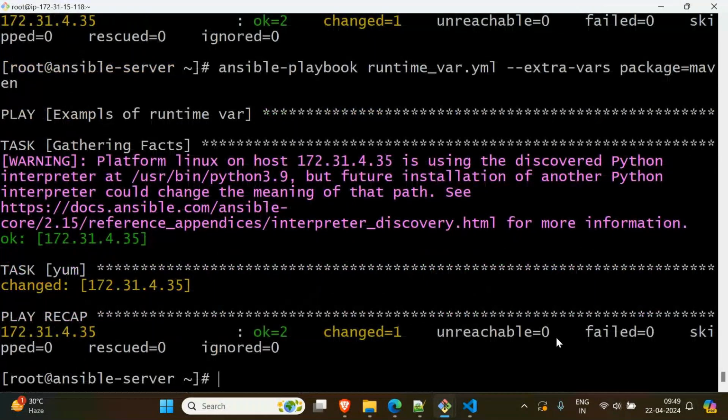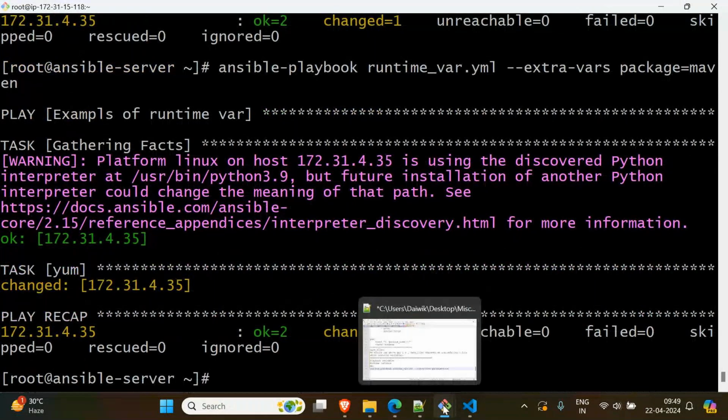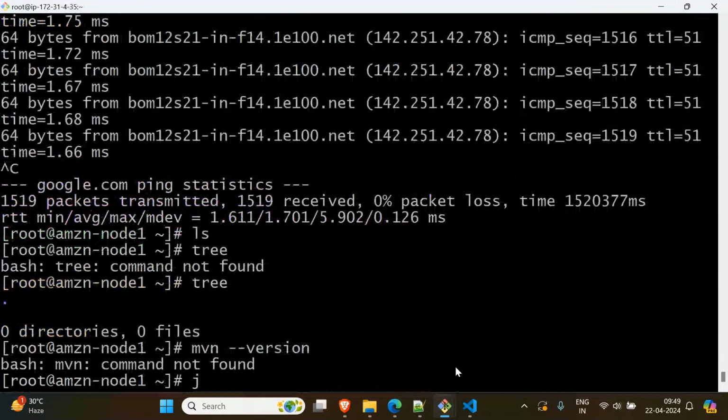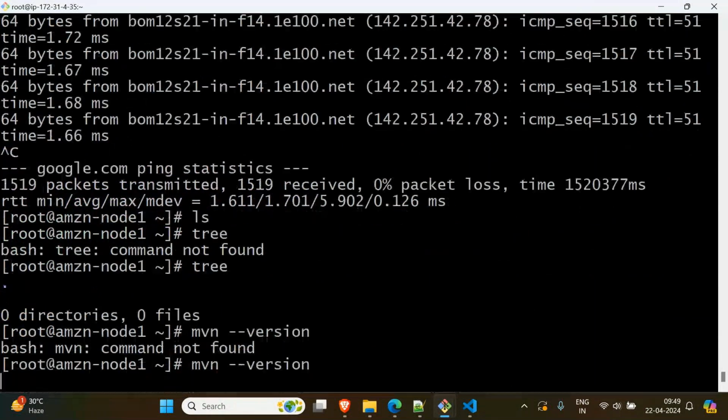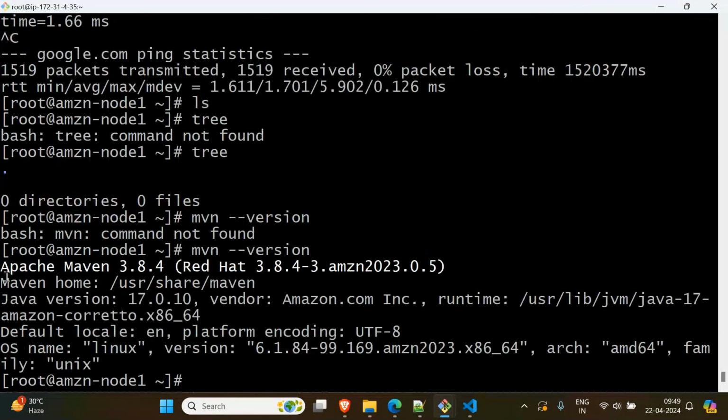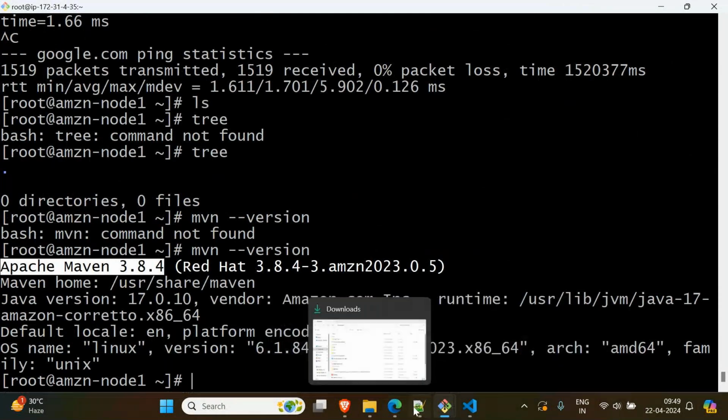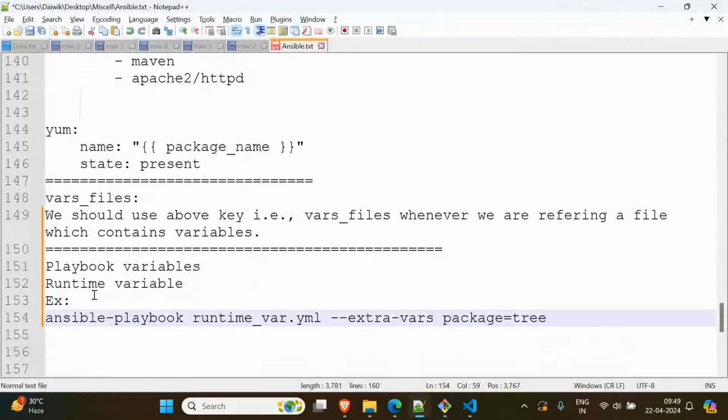Right, now Maven is also installed. Let's check that as well. Now same up arrow and enter. This time you see Maven has been installed. So this is an example for runtime variables. If in an interview they ask you, just remember this argument. That's enough. Okay. In an interview they ask how you use runtime variables.